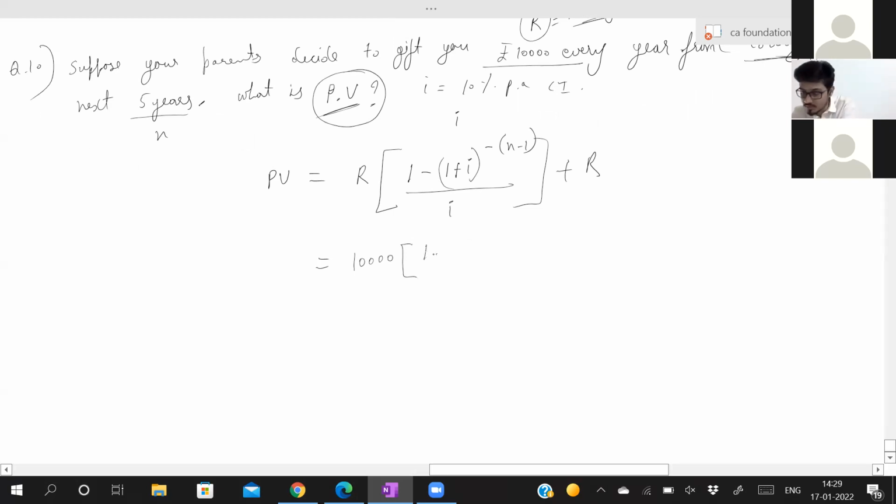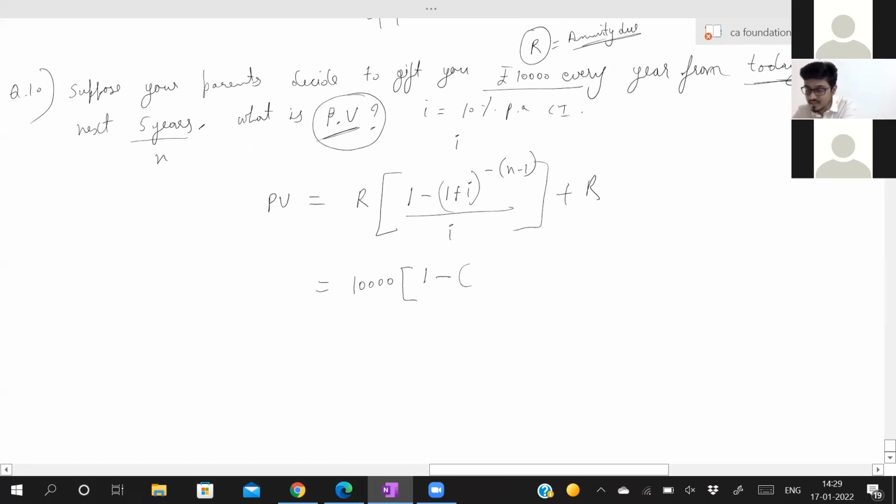10,000 into what? 1 minus i, where i is 10%. Therefore, 1 plus i is 1.1 to the power of minus n, that is 5 years. n minus 1 is 4, minus 4 by 0.1, plus 10,000. Now, how will we solve this?